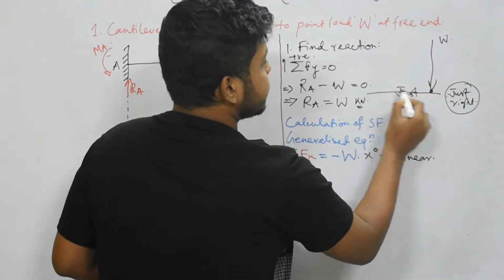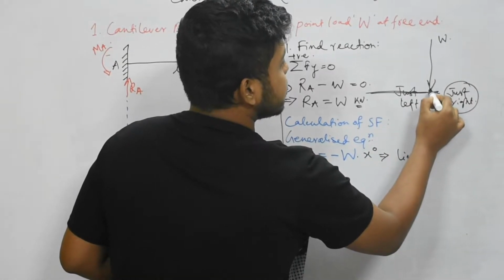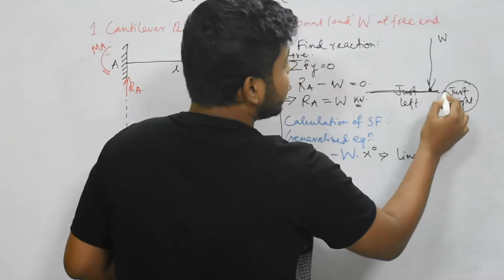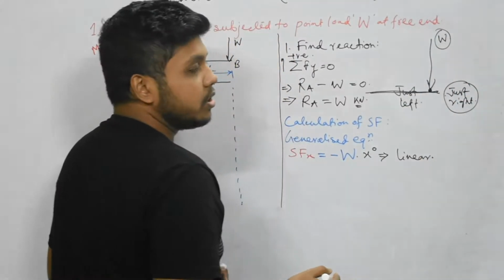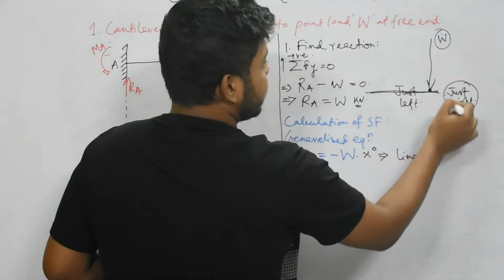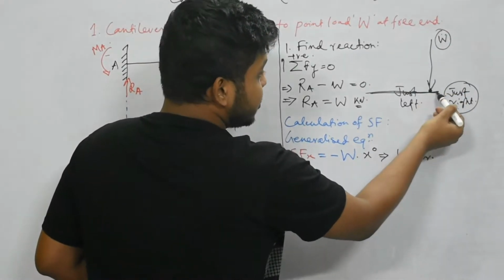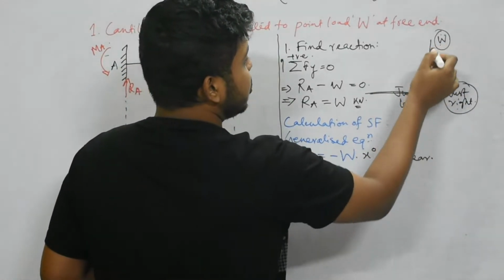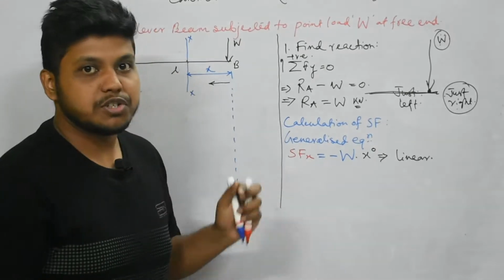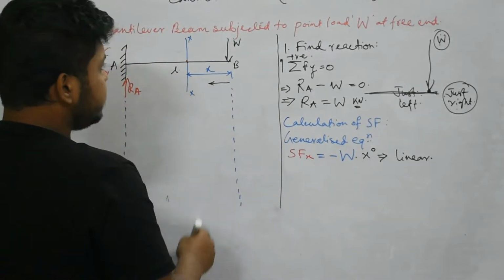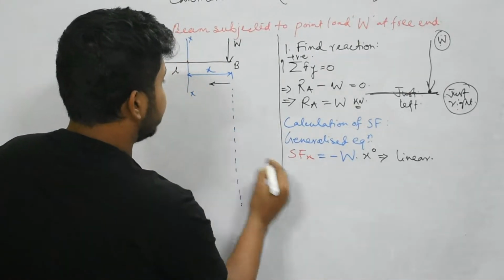Say this is a beam, this is a point. Just right of this point, this load is not included, so here the effect of this load will not be applicable. Just left of this point, this load will be applicable for the calculation of shear force. Now here we will have like this.